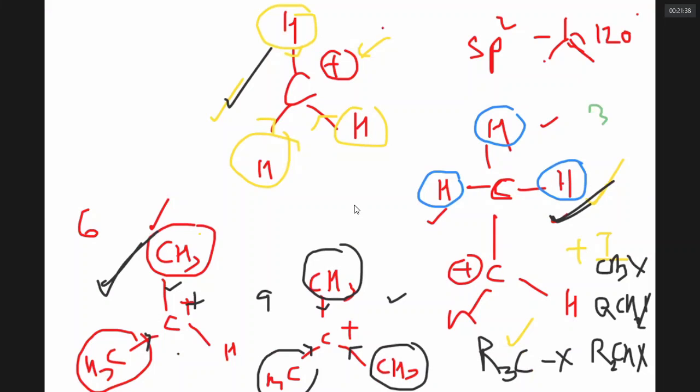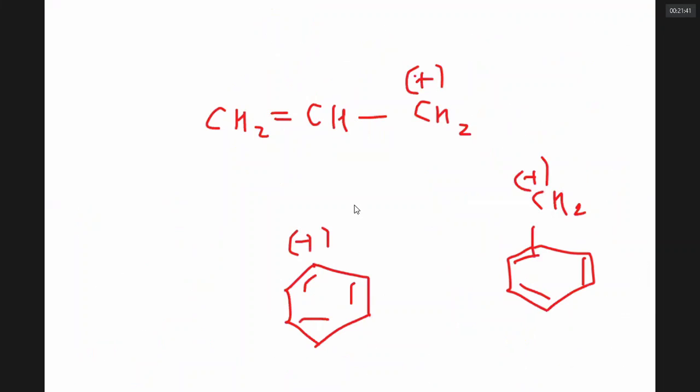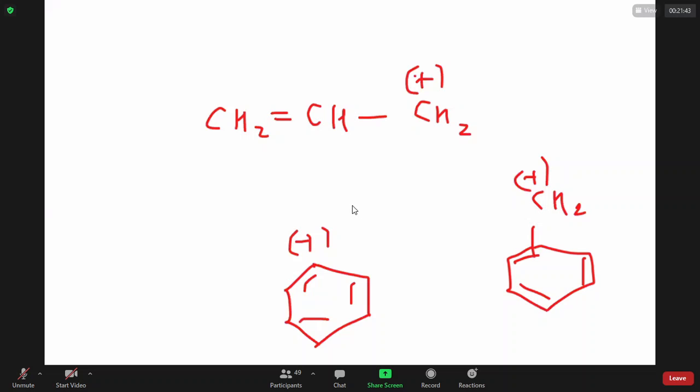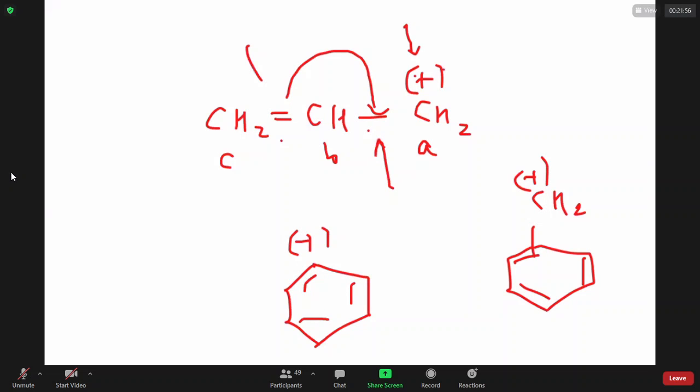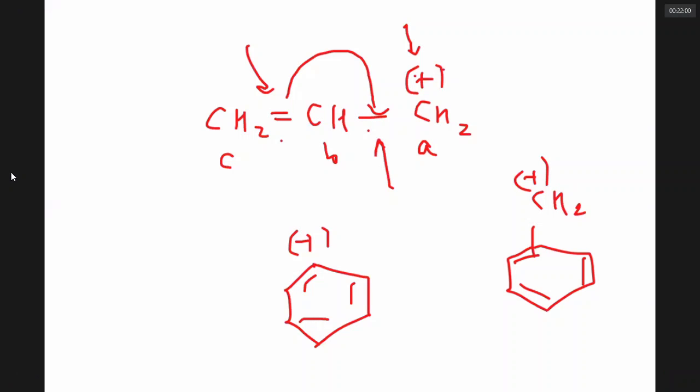Now we are going to the next situation. When I am getting a carbocation like this, the plus charge is completely shifted to the other carbon due to the fact that there is double bond, single bond, positive charge. Positive charge, single bond, double bond. Whenever such a situation is there, we say it is in conjugation.